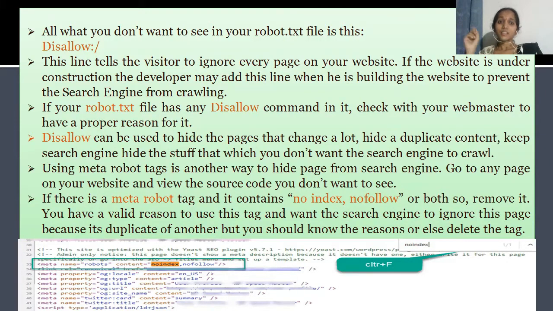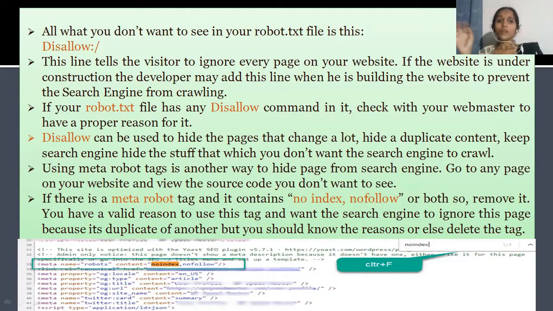This line tells the crawlers to ignore every page on your website. If the website is under construction, the developer may add such lines while building to prevent the search engine from crawling. If your robots.txt file has a disallow command in it, go and check with the website to see that there is a proper reason for it. Always try to come up with a proper reason. If you don't have a proper reason, just delete the command.